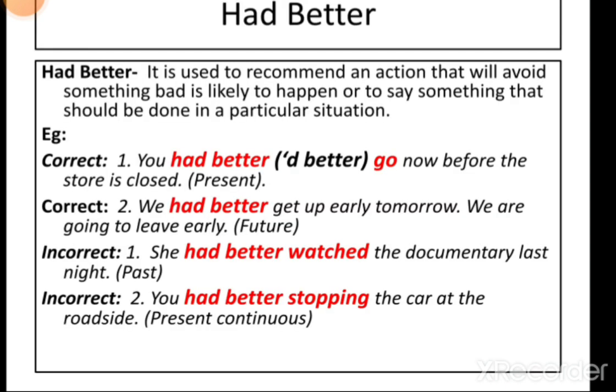So let's start with had better. Had better is used to issue a warning, give advice, make a suggestion, recommend an action that will avoid something bad that is likely to happen, or to say something that should be done or is worth doing in a particular situation. The verb had of had better can't be changed to have. It is always had. We can never say have better. So it always remains had. It can be contracted to you'd better.